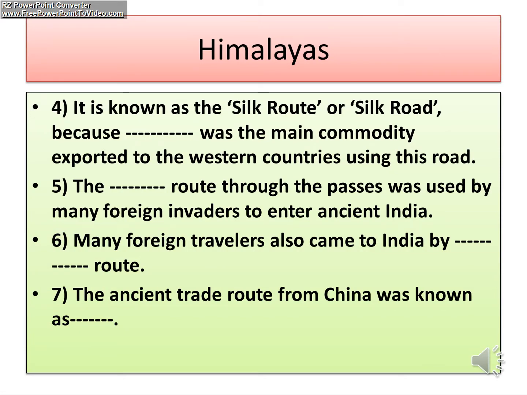Now these are the remaining fill in the blanks on the paragraph Himalaya. The first one: it is known as Silk Route or Silk Road because dash was the main commodity exported to the western countries using this road. Students, please take a screenshot. Fifth one: the dash route through the passes was used by many foreign invaders to enter ancient India. The answer will be Silk Route.